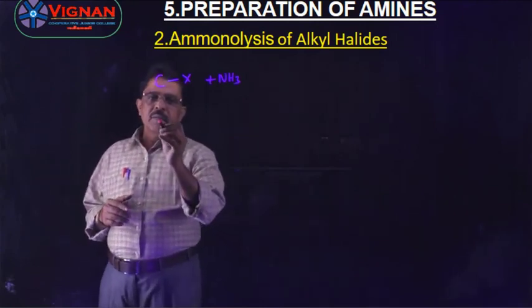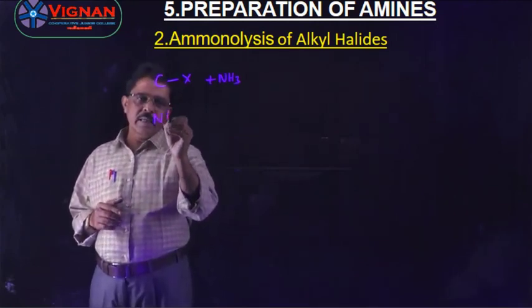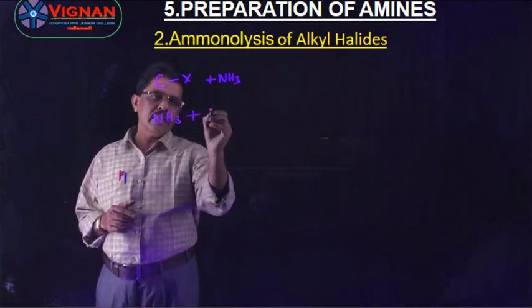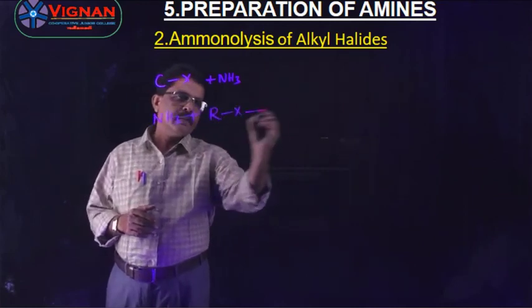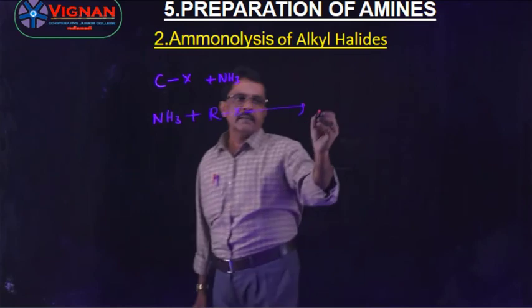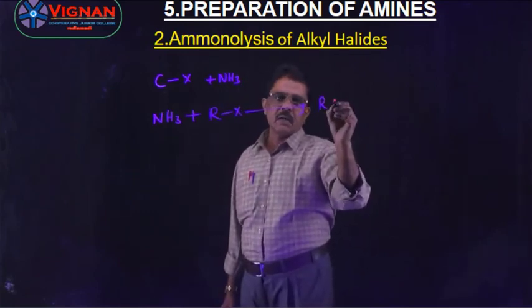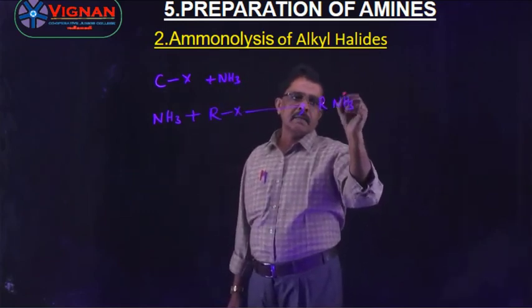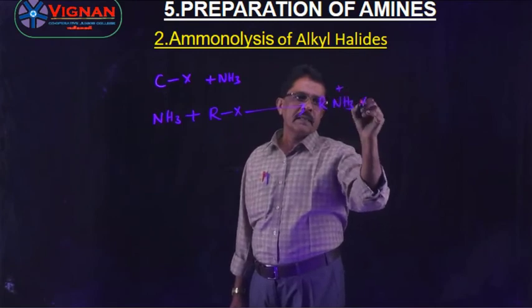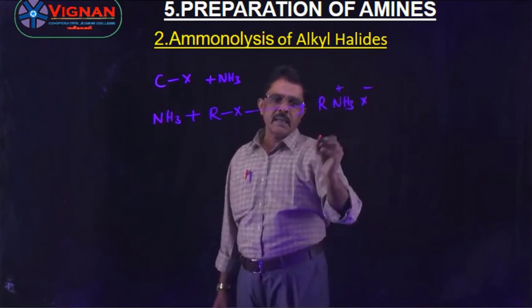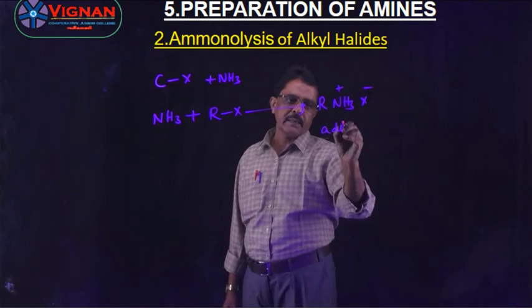So, ammonia NH3 reacts with alkyl halide, then you will get here an addition product, R-NH3+ X-.